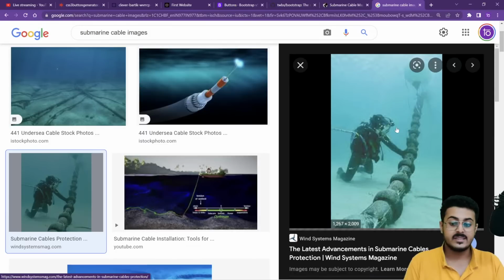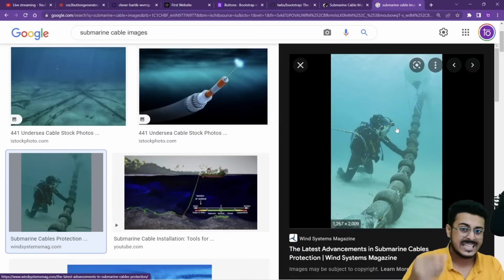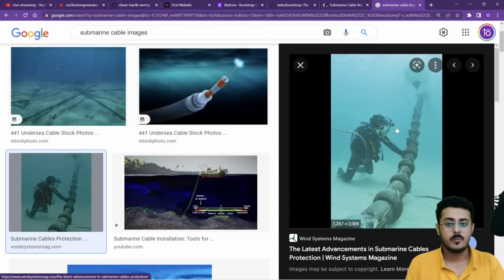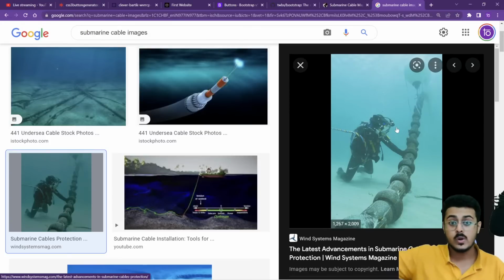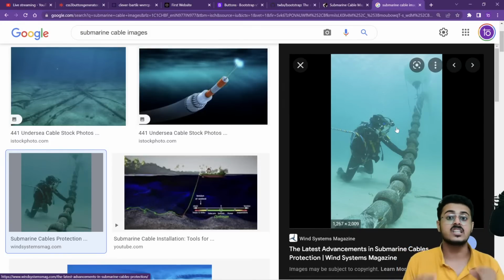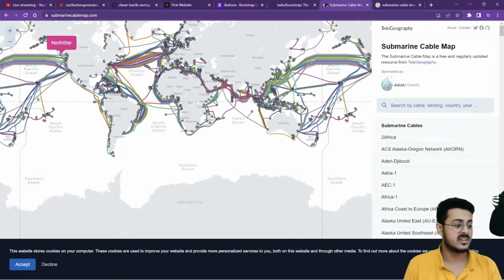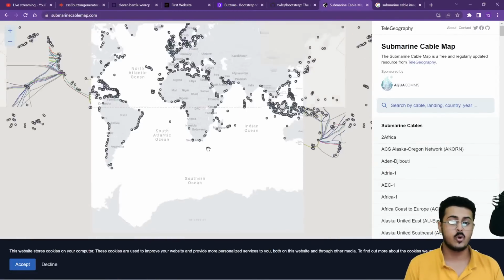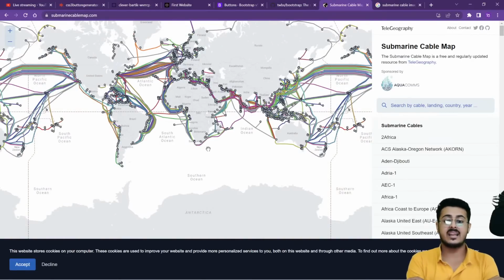This is how thick these wires are, and these wires basically connect you. Now these are optical fibers, and they are able to connect you in milliseconds. When you are searching for google.com, it loads google.com in milliseconds, guys. So you are actually getting connected to a server in US using these wires in just milliseconds. That's how fast they are, and you are able to see all the different wires throughout the entire globe in this map. There are so many wires, and they are able to link throughout the entire globe itself.